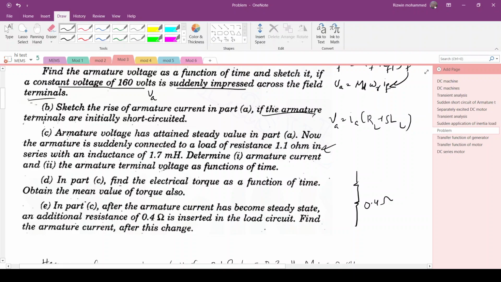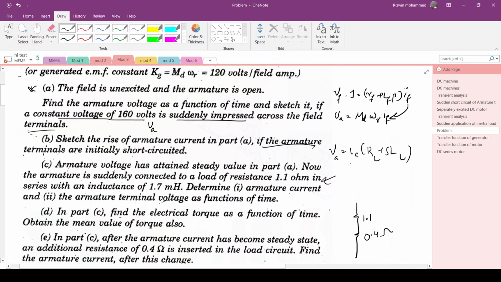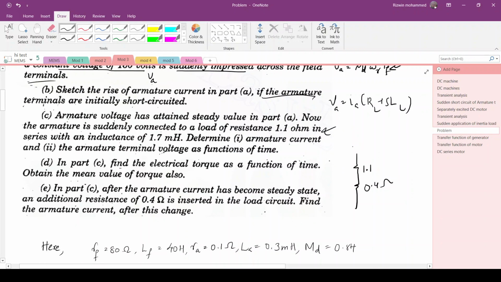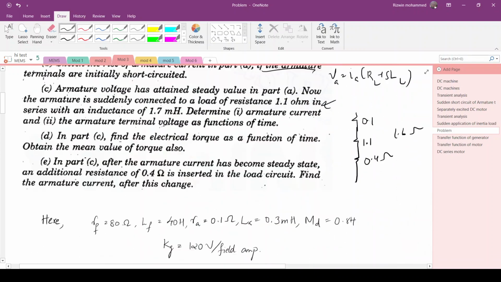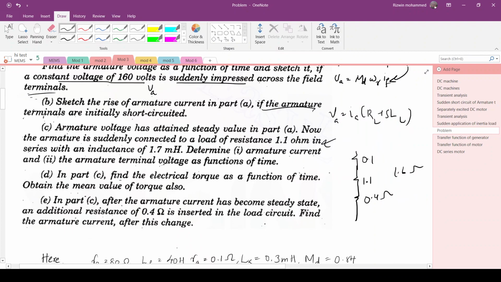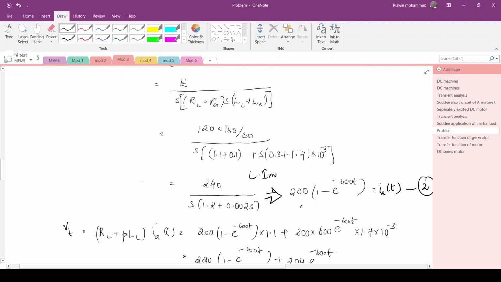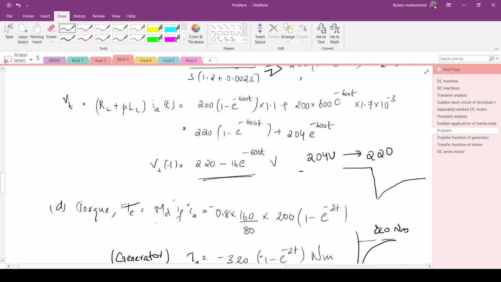The already existing load resistance is 1.1 ohm, and the armature resistance will be how much? 0.1 ohm. So in effect the total resistance will be 1.6 ohm. Okay, so let's see how we can now find the armature current after this change. So we have to obtain the armature current.